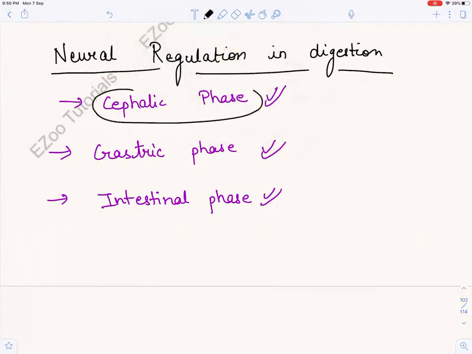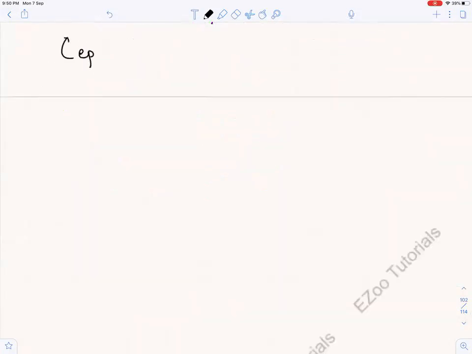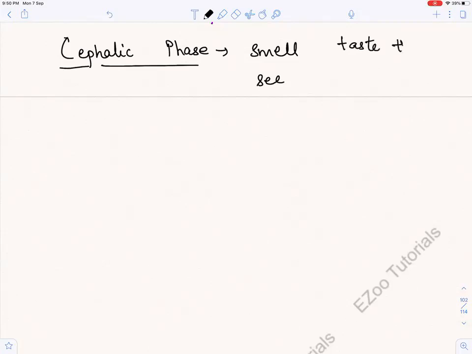What happens in the cephalic phase? Let us now see. Whenever your mama cooks good food or you go to a restaurant, what happens? You smell the food, you see the food, and then you finally taste the food, right? What is actually happening in our body when we are doing these things? This is activating the neural centers.